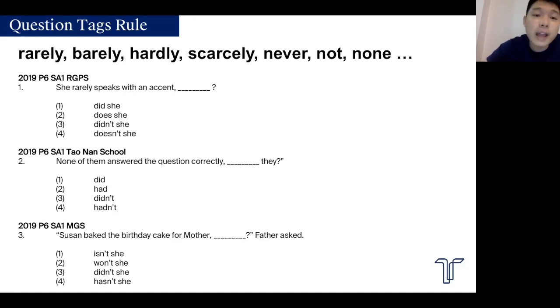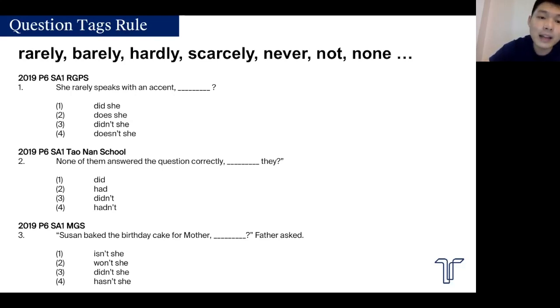So, she rarely speaks with an accent. You see the word rarely, you know automatically that's a negative. So the left side is negative, the right side must be plus. She rarely speaks with an accent, does she? This sentence is in present tense because of the word speaks. So does she? The answer is 2.